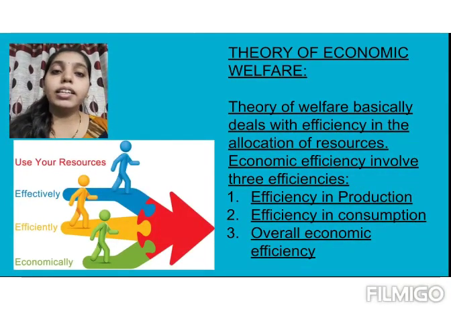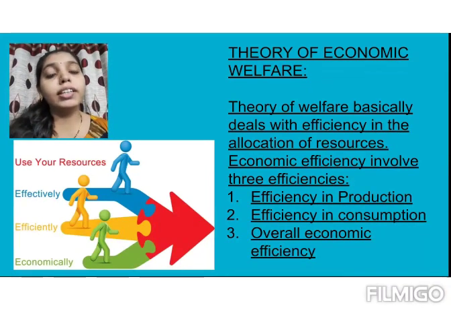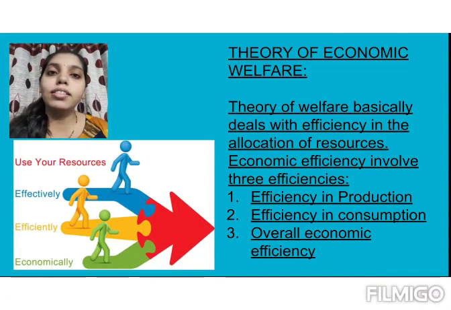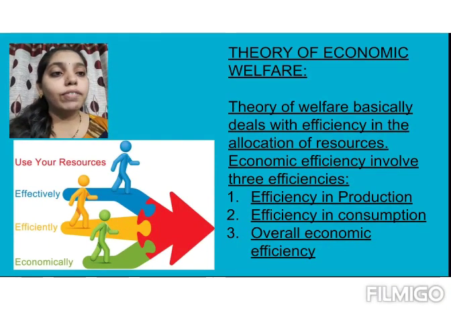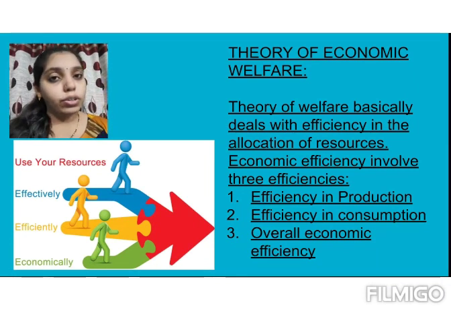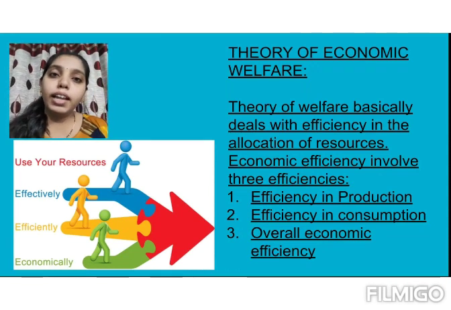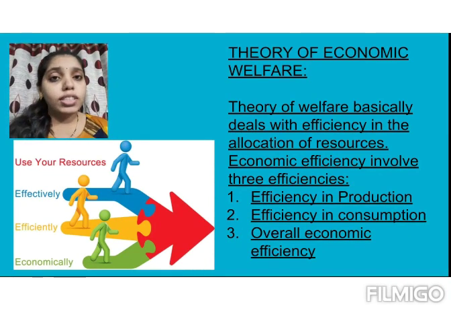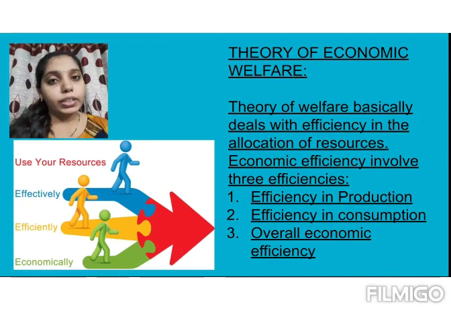This theory basically deals with the utilization of resources, how effectively, efficiently and economically we can utilize the resources. Theory of welfare basically deals with efficiency in the allocation of resources. What is this allocation of resources? Allocation means optimum utilization of resources. So this theory teaches us how we can utilize the resources without any wastage, with proper utilization.